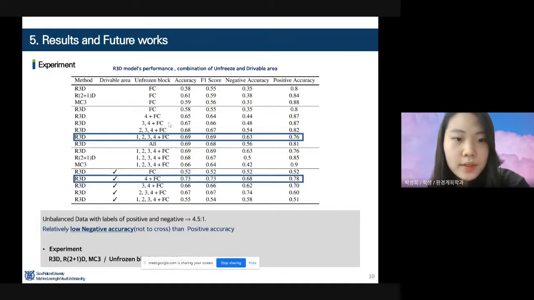This is our pre-trained model's performance with different networks. In this experiment, for video representation, R3D, R2+1D, and MC3 networks have been tested. And in order to train the model to learn video representation, additional experiments were conducted by unfreezing previous layers and drivable area segmentation. And it turns out that the input data with drivable area masking helped the model improve negative and total accuracy.